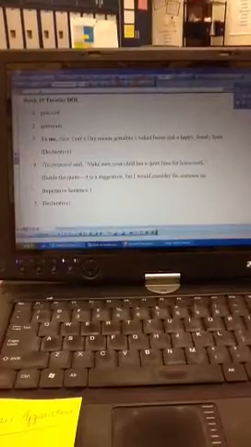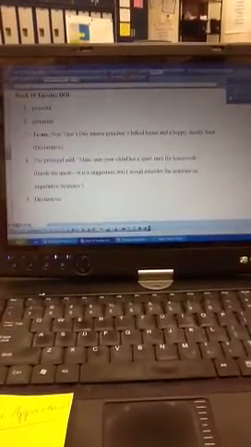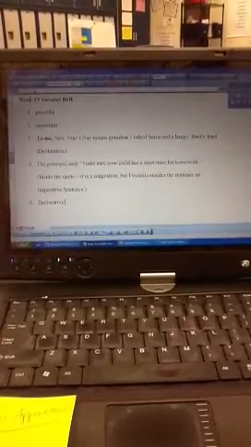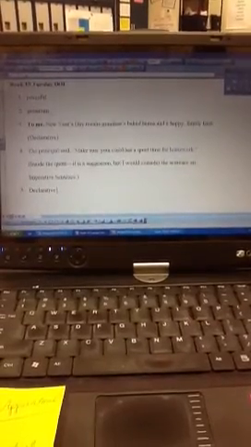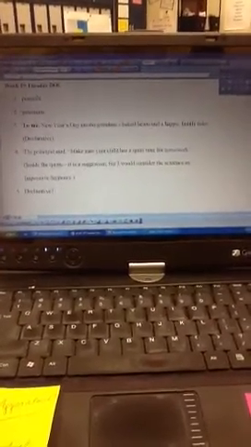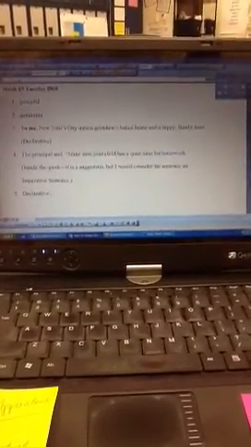So with an analogy, such as what you have on number 1, you need to make the relationship between the next two words the same relationship. So in other words, since opaque and transparent are antonyms, you need to find an antonym for the word turmoil. So you have to understand what turmoil means, and that's kind of chaos, disturbance, what have you. So if we're looking for an opposite word of chaos, I would say peaceful would be an antonym. Turbulent and stormy really are more synonyms with turmoil.